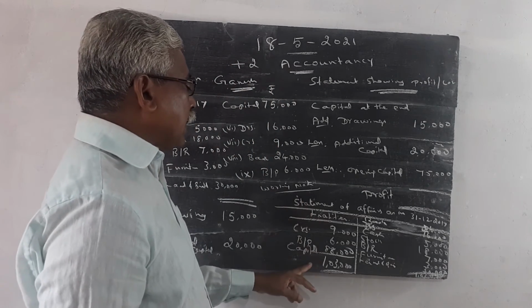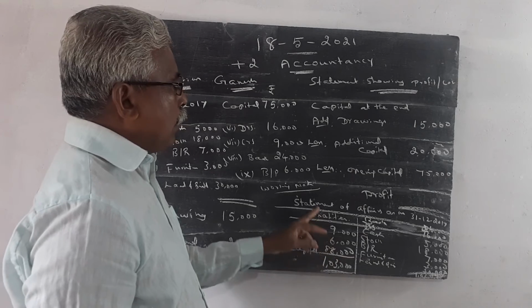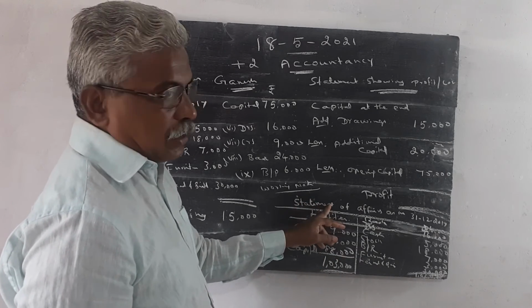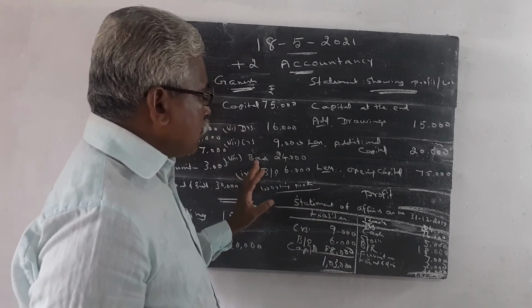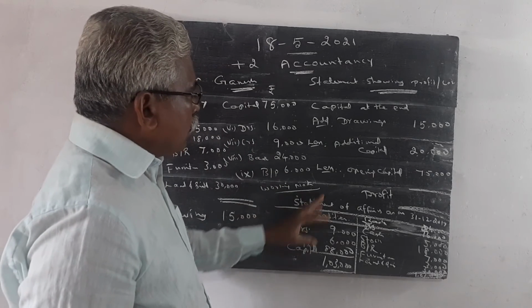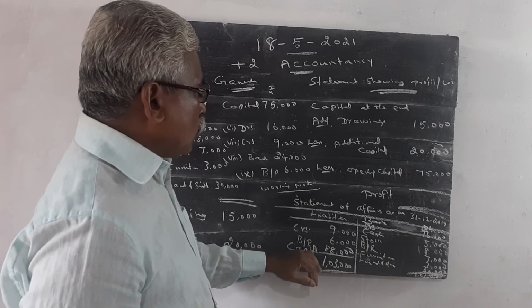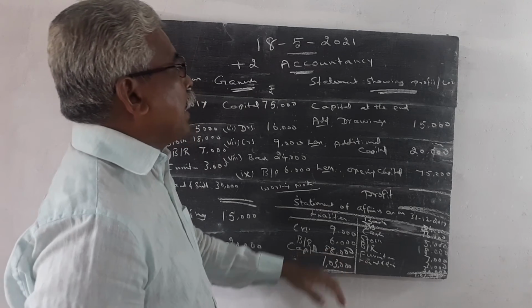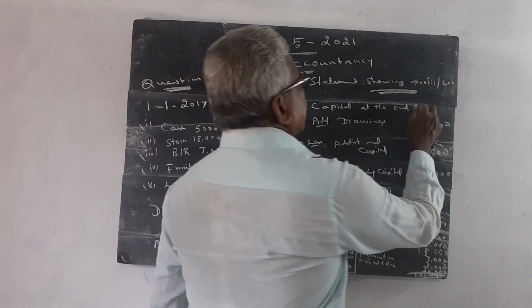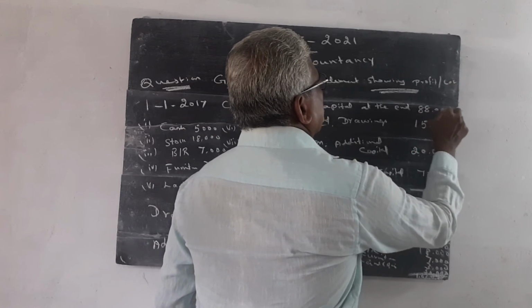So closing capital is 88,000. With the help of statement of affairs, we can find the capital at the end, 88,000.